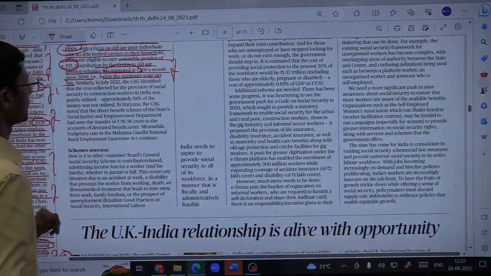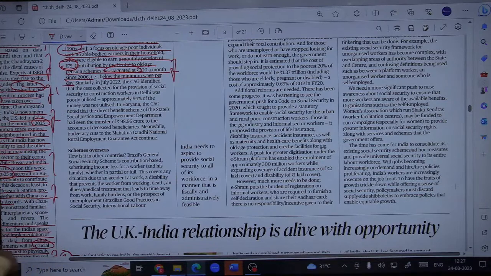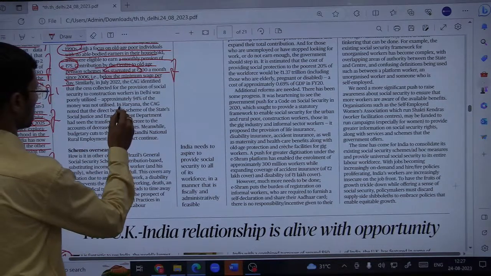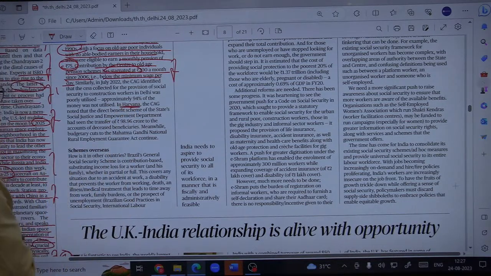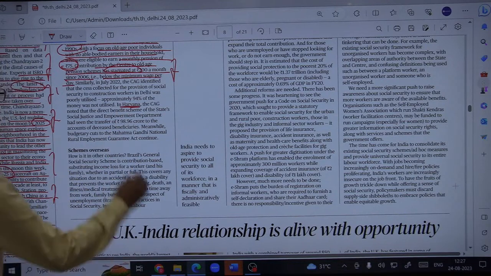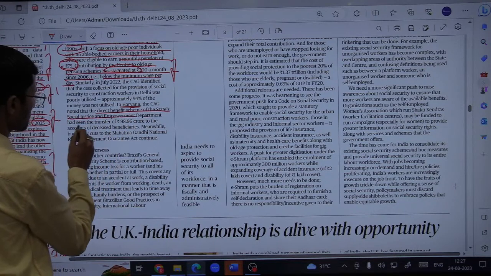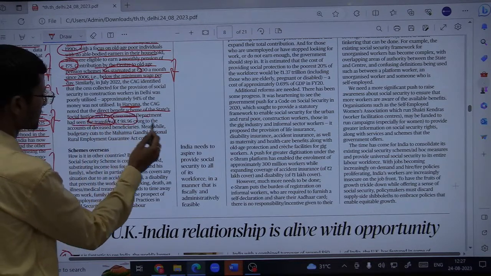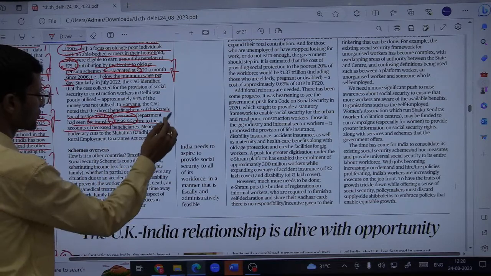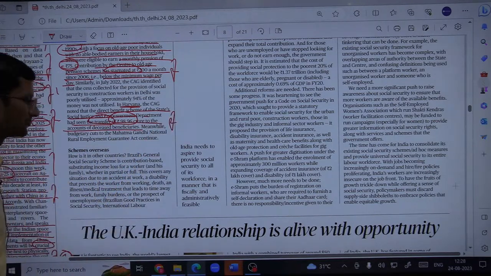he is giving examples from two states, Haryana, and of course you can see in Haryana what happened. The CAG noted that the direct benefit scheme of the state social justice and empowerment department had seen the transfer of 98.96 crore to the accounts of beneficiaries who do not even exist.